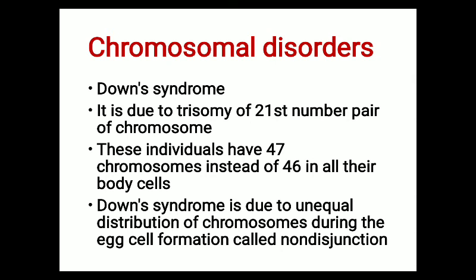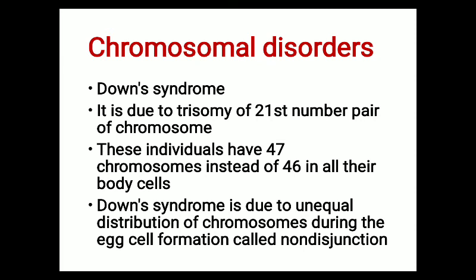So what is the actual cause of Down syndrome? Due to non-disjunction, Down syndrome takes place. Try to recall meiosis. During meiosis, separation of homologous chromosomes takes place. One chromosome enters one gamete and the other chromosome enters the other gamete.